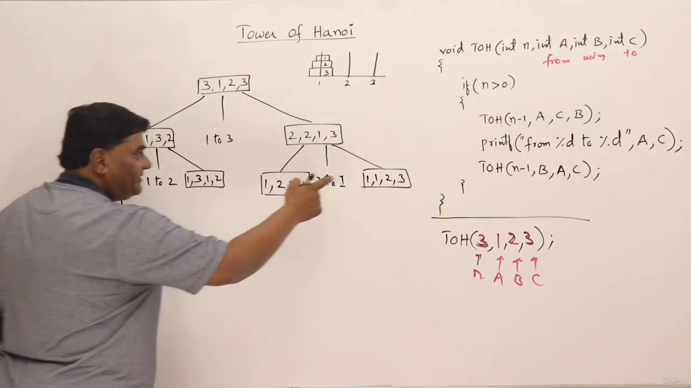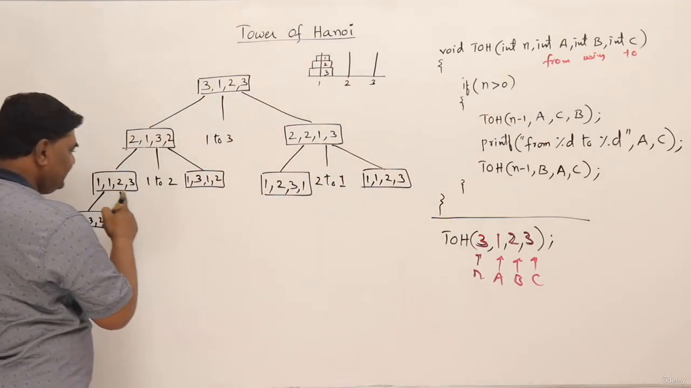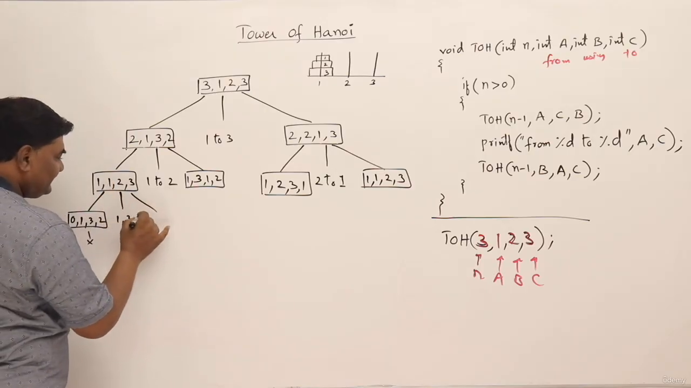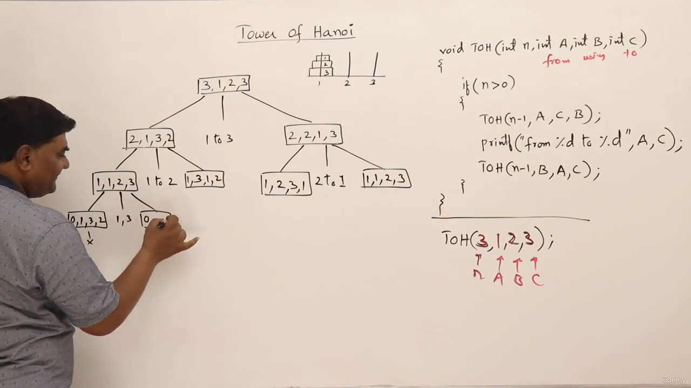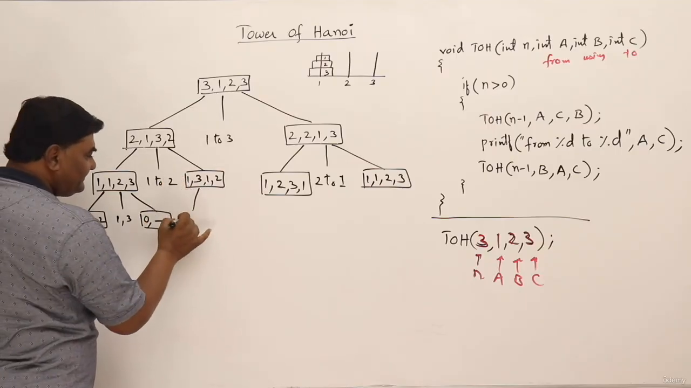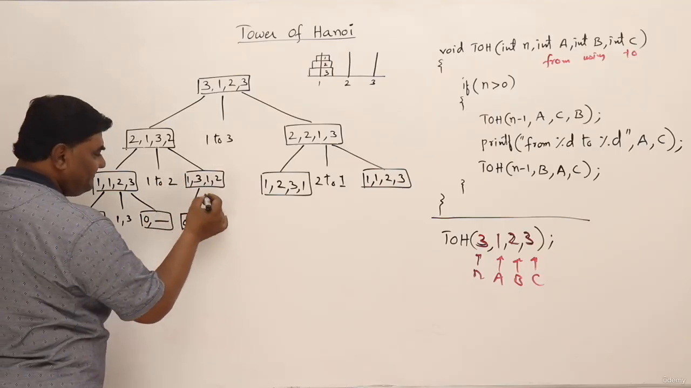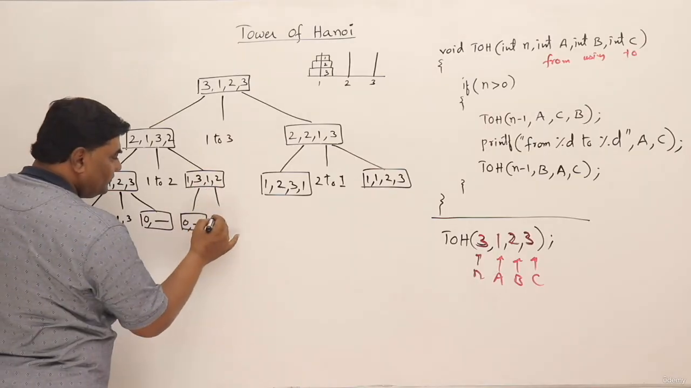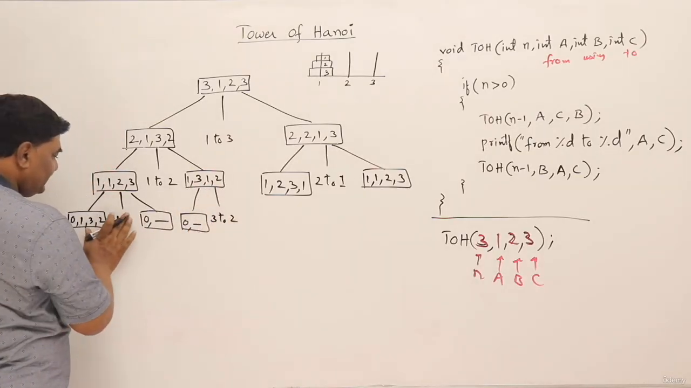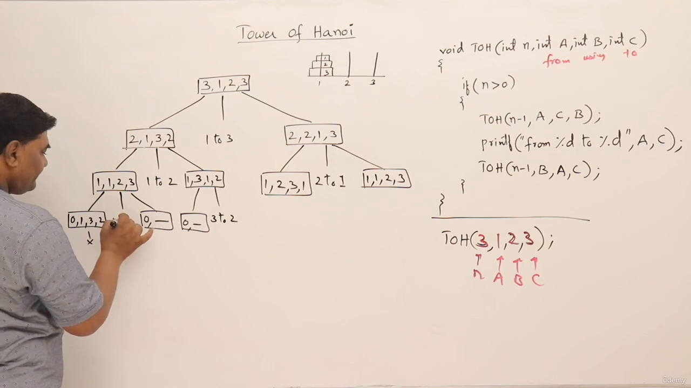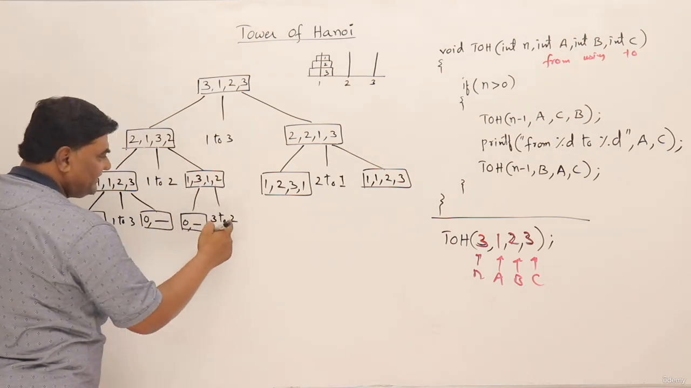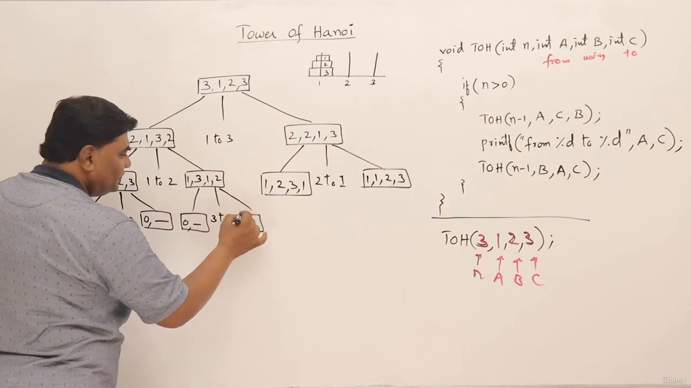Then what is the next step? Printf A to C. A is 1, C is 3. So 1, 3. The next step is again 0 with some values. Then this step is 0 with some parameters, and this is move from 3 to 2. So 3 to 2. This is 1 to 3. A is 3 and C is 2. So 3 to 2. And this step is again useless.